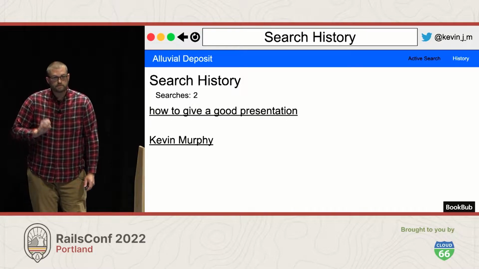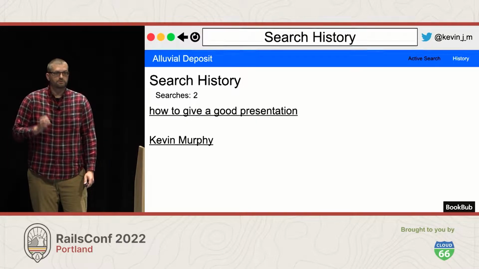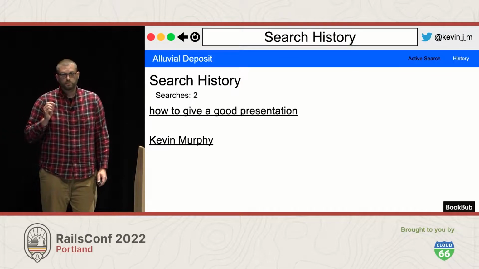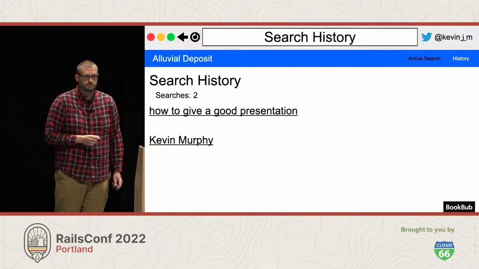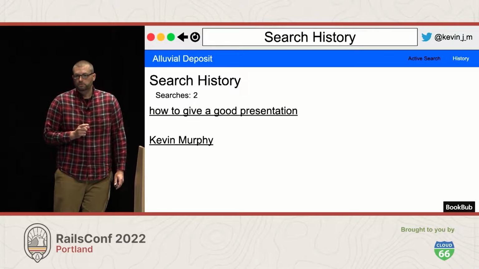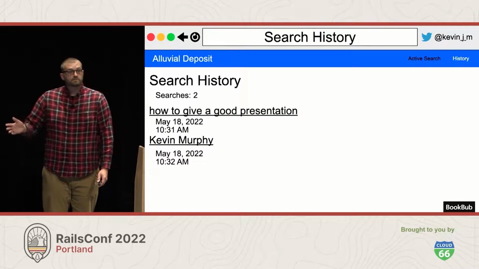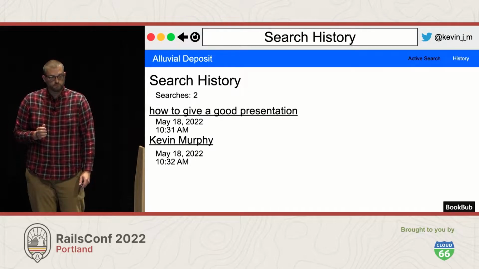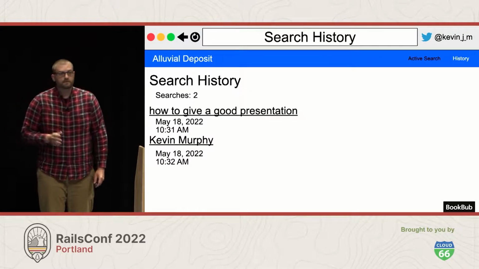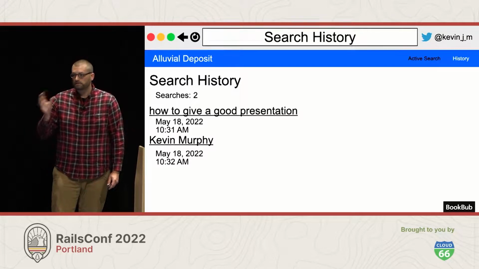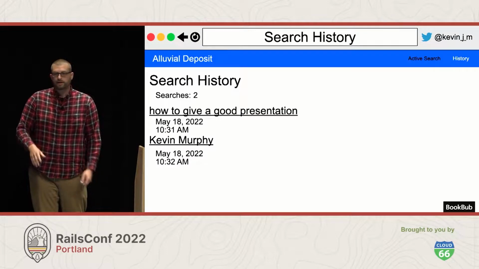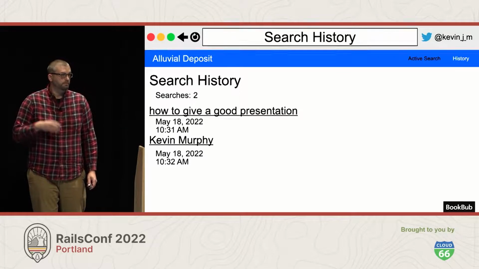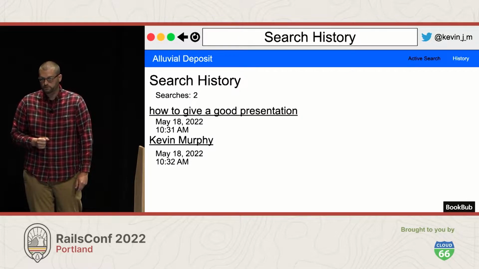And the last thing that Alluvial does is it keeps track of your search history. So now across device, across browser, you have access to every search you've performed while using Alluvial. And we're going to be iterating on this feature throughout this presentation today. The first thing we're going to be doing is adding timestamps so that you know when you searched for that thing that you were searching for, okay? And we have this concept of timestamping different parts of the application in a couple different areas. So we're gonna use GitHub's ViewComponent library to help manage the presentation of this for us.